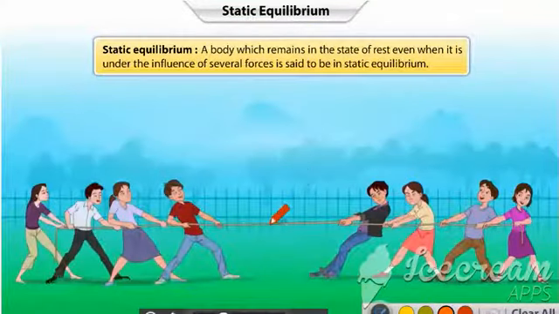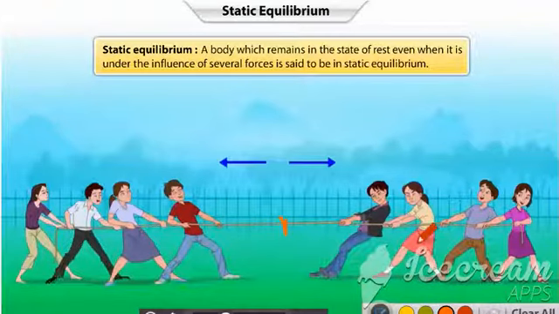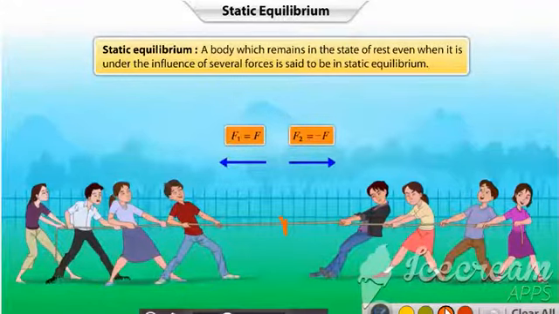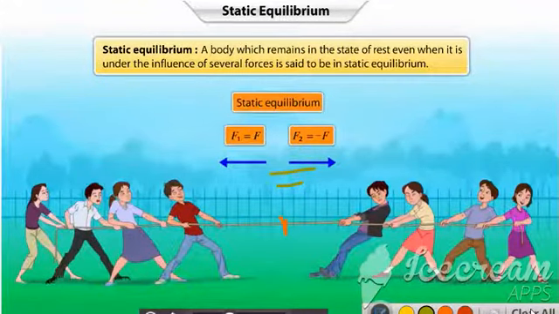Consider that some boys and girls are playing a game of tug-of-war. In case the forces applied by both the groups are equal and opposite, the net force acting on the rope will be 0. This represents a case of static equilibrium, as there is no net motion even under the influence of forces.